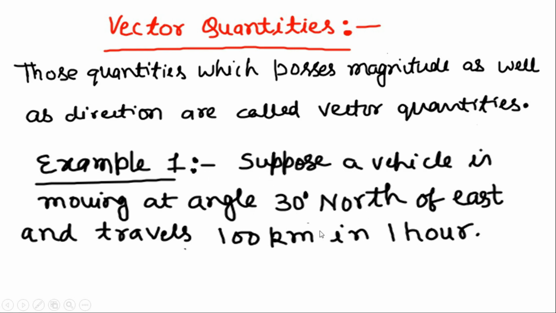So in this example, the motion of the person consists of both information, about its magnitude as well as direction. The magnitude of the motion is 100 km/h, and the direction of the motion is 30 degree north of east. Therefore this complete information containing magnitude as well as direction is called velocity, and velocity is a vector quantity.